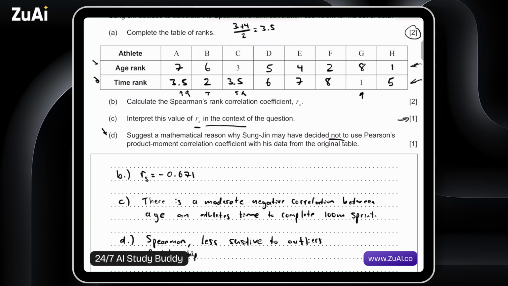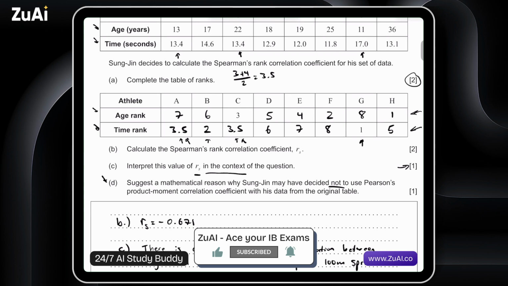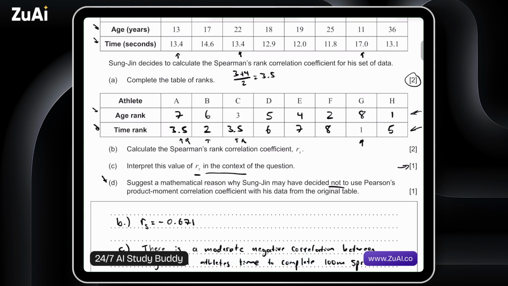That is to say, an increase in one variable is an increase in another variable. Relationship may not be linear. So really maybe he's just looking to see, as age increases, does time increase? Not necessarily a linear association, but just as one increases, does the other increase?